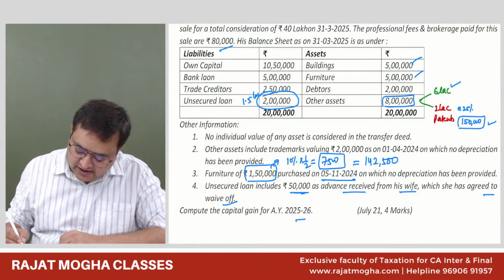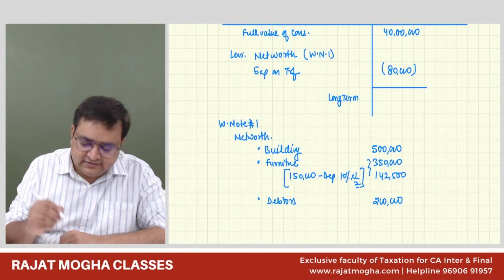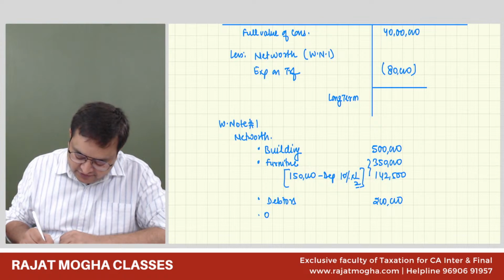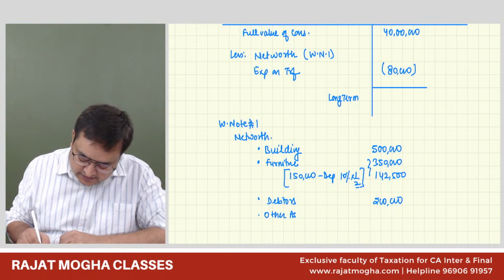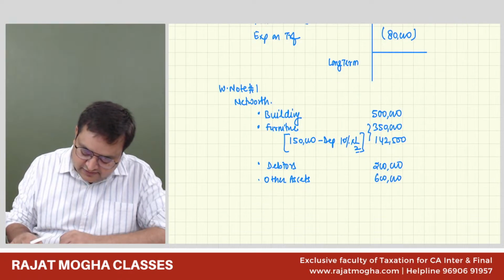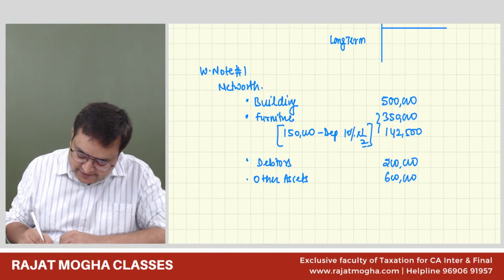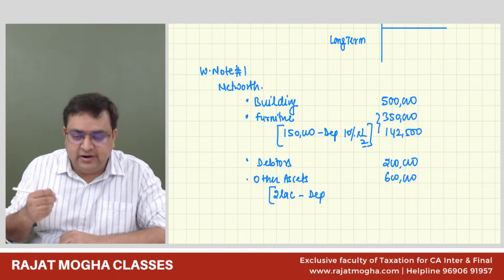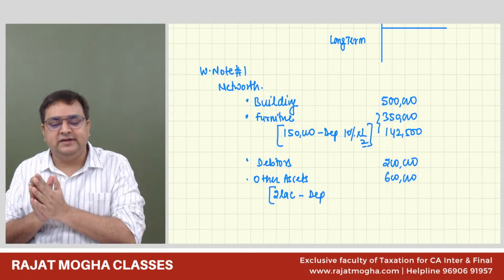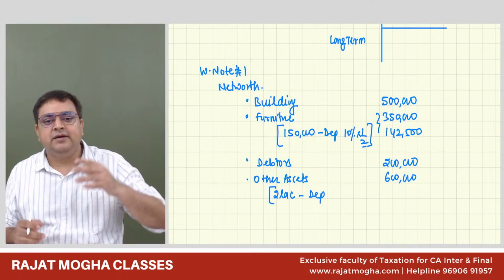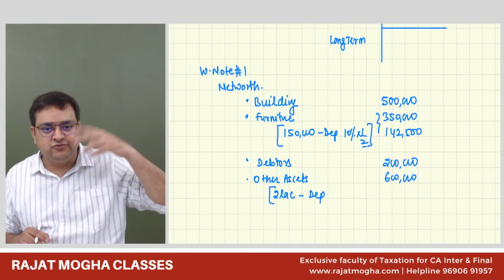Then we have other assets. For other assets, the first 6 lakh, we don't have any issues. We had issues with 2 lakh. These were the patents and depreciation, and only 1 year. It might happen also in your examination that they might have given you the value of last 2 years.